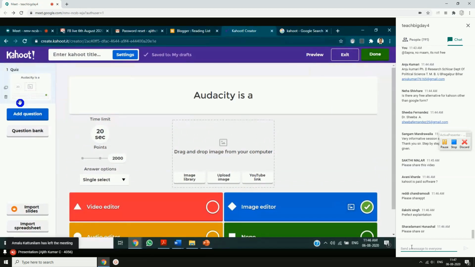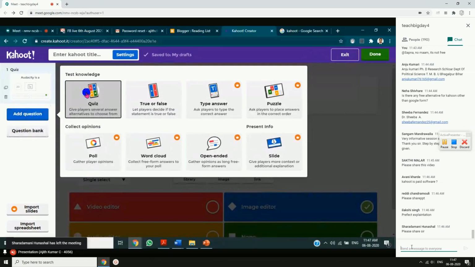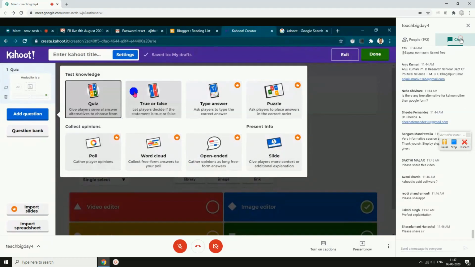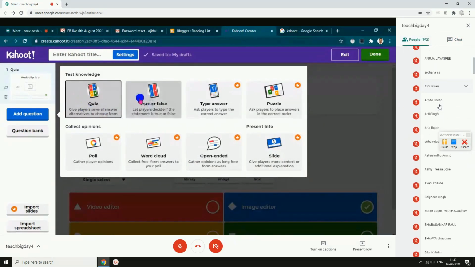Now you can have the add question option also. I'll just click add question. So this is what I was saying: you can have true or false questions, type answer like short answer, essay type, open-ended questions. But the one with the princess or king with a crown image is not available for free account holders in Kahoot. For the time being, we can just manage with the quiz and true or false question.